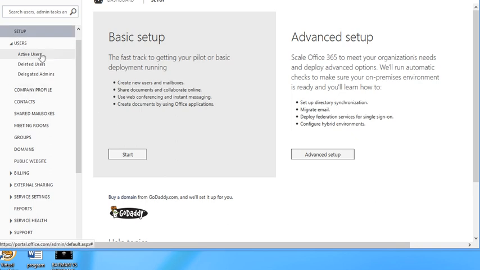So let's go to the user section. In the user section, there's nothing really. It's basically active users. You click on active users, then you will see the users list over here, and that's where you assign the license to them.